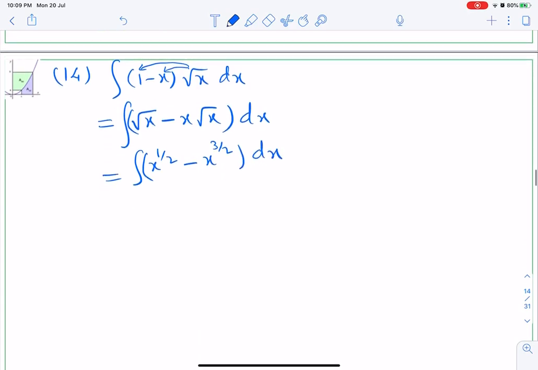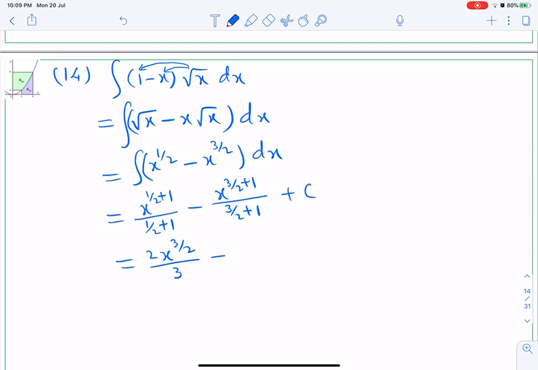Now we can integrate. Integration of x to the power half will be x to the power half plus 1 divided by half plus 1. Always add 1 to the power if it is a power function. Then x to the power 3 by 2 plus 1 upon 3 by 2 plus 1, plus c, of course. So it will be x to the power 3 by 2, and 3 by 2 in the denominator will be 2 by 3, minus x to the power 3 by 2 plus 1, 5 by 2, and 5 by 2 in the denominator will become 2 by 5, okay, plus c. So this is the final answer.